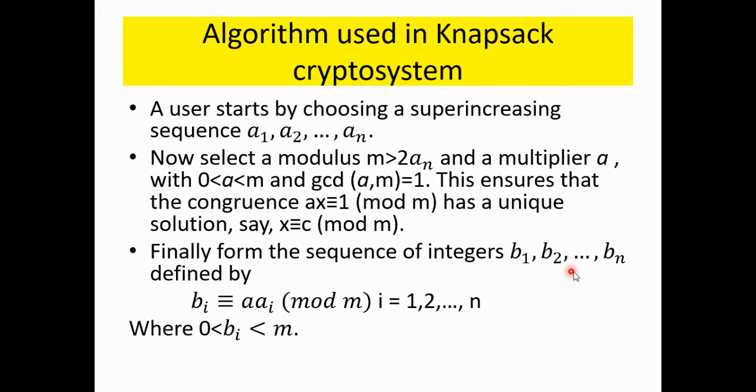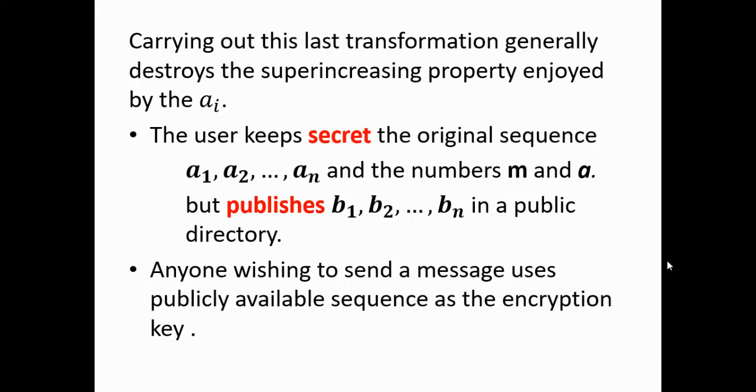Finally, form the sequence of integers B1, B2, ..., Bn. And how are we going to form this sequence? By using the sequence A only. So B1 will be A1 times A mod M, B2 will be A2 times A mod M, where A is the number we have taken relatively prime to M. By doing this calculation you can form a new sequence B1, B2, ..., Bn. Now carrying out this transformation generally destroys the super increasing property enjoyed by Ai.